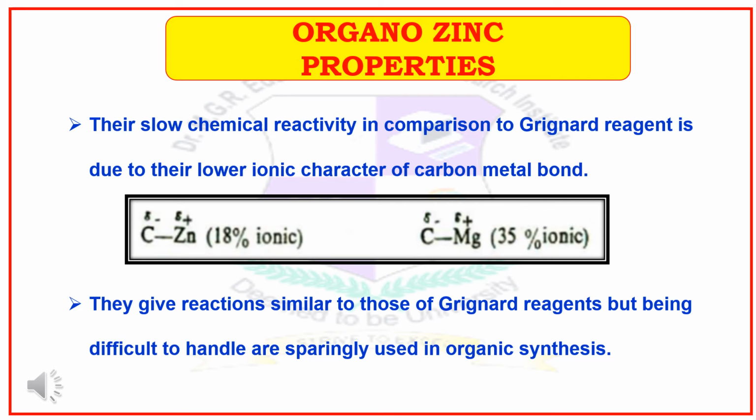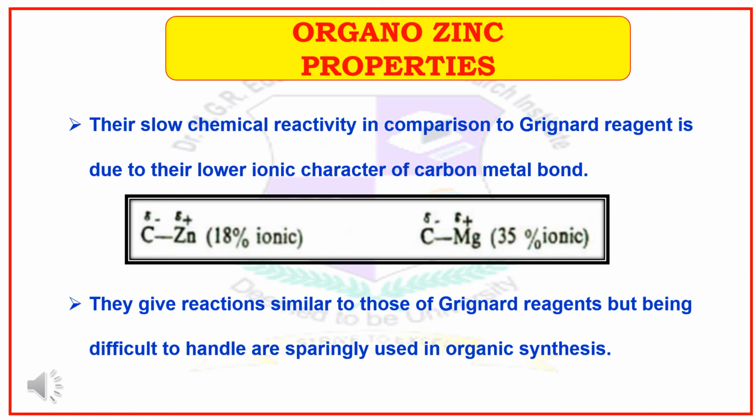Here, the carbon-zinc bond is only 18% ionic when compared to the carbon-magnesium bond in Grignard reagent, which is 35% ionic. This is the main reason for the slow chemical reactivity of organozinc compounds when compared to Grignard reagents or any other organometallic compounds.